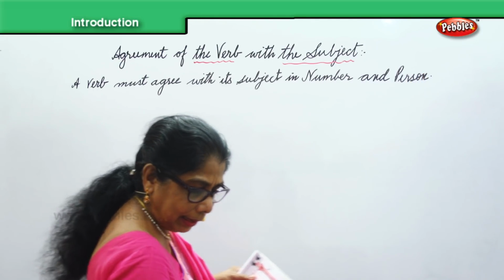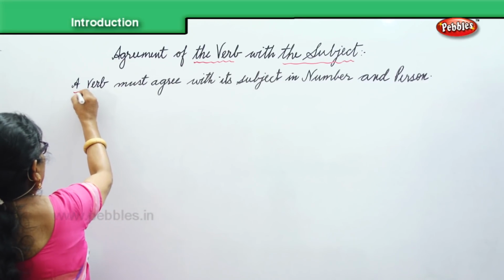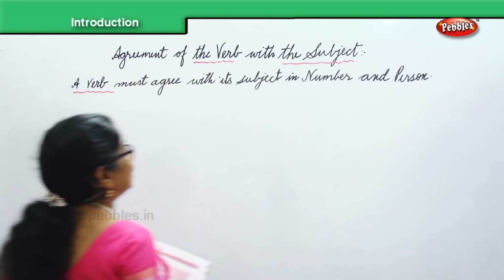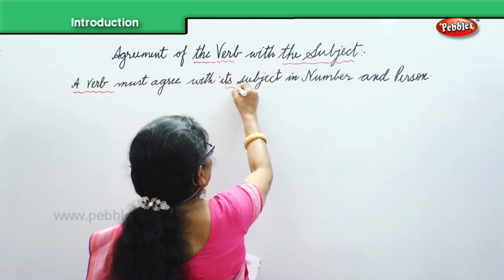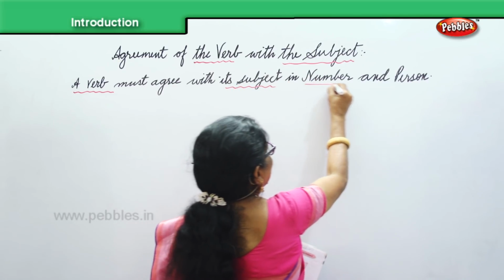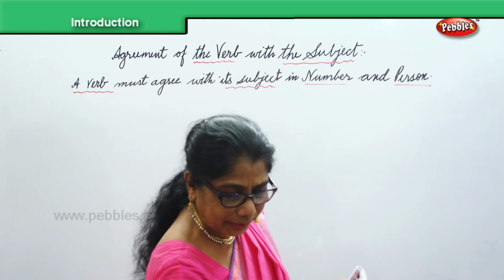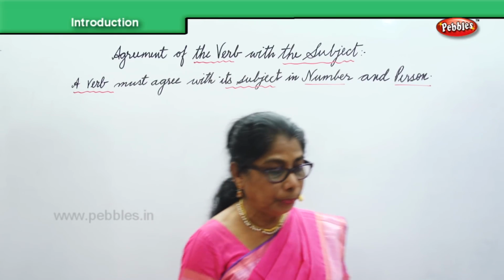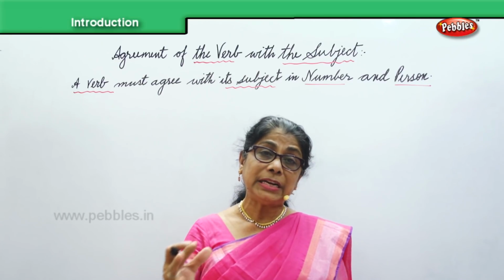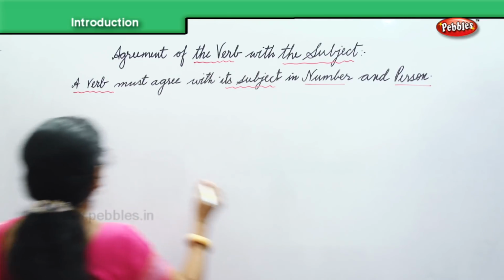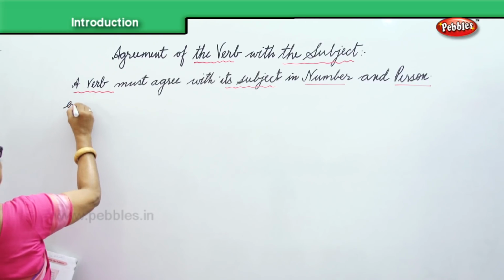We are looking at the verb agreement. The verb must agree with the subject in number and person. We have to look at that very, very carefully. Now, we have examples of first, second, and third person. Let's look at some examples.